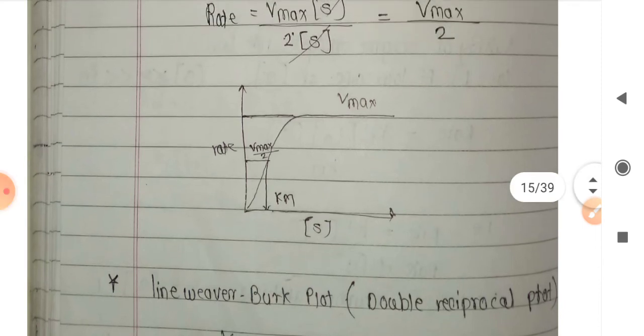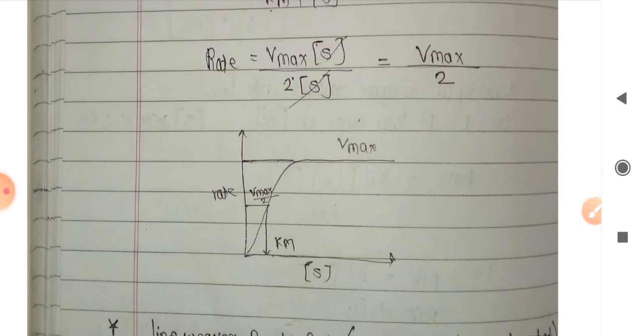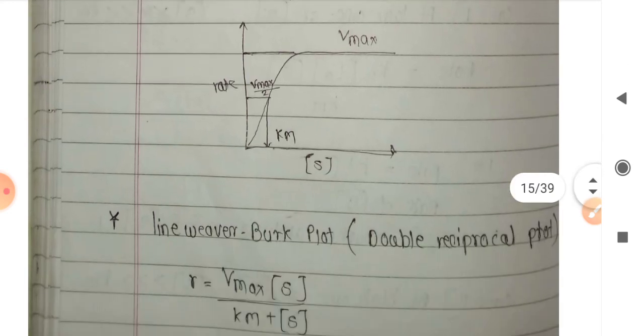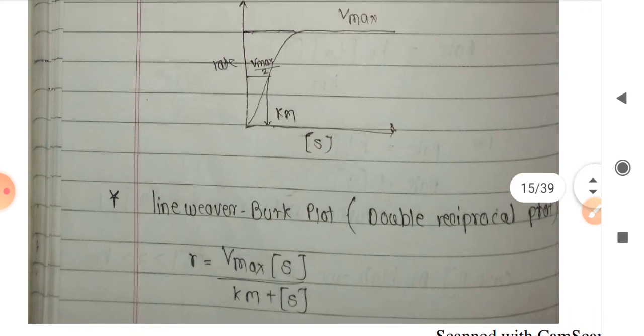So this is the physical interpretation of the rate law of the Michaelis Menten equation, or enzyme catalysis. Next we are left with the Eadie-Hofstee analysis and the Lineweaver-Burk plot.